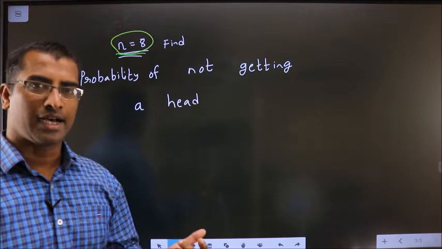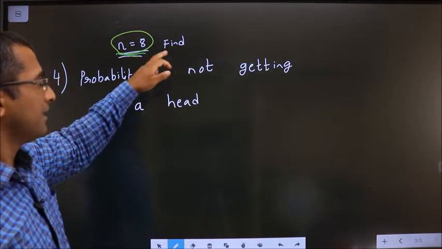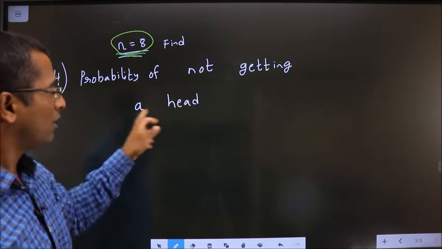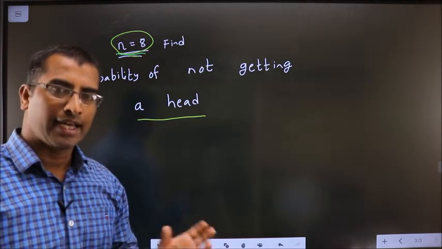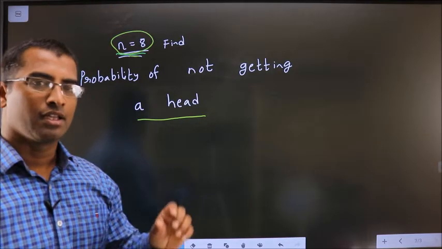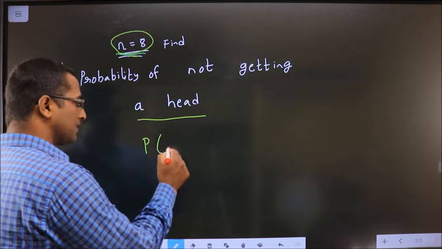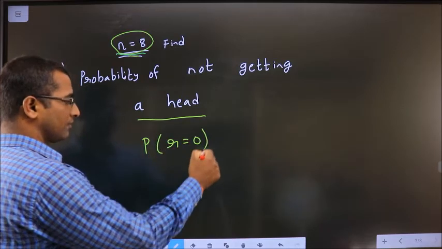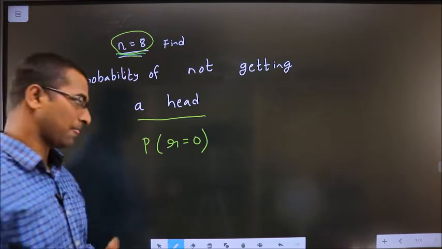Okay, what will be the r value for this statement? See, tossed 8 times, find probability of not getting a head means I should not get head at all. Head I should not get, that means r value has to be 0. Clear? For this statement r value will be 0.